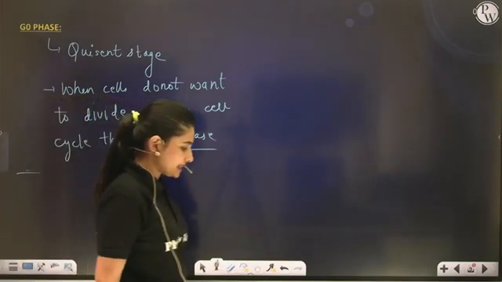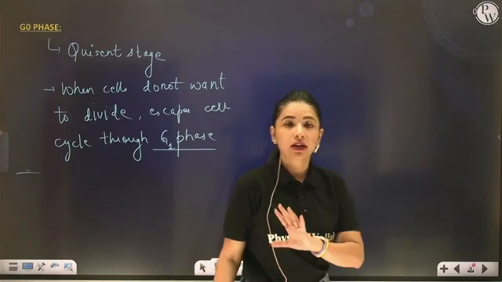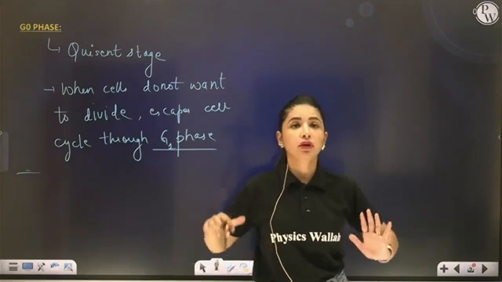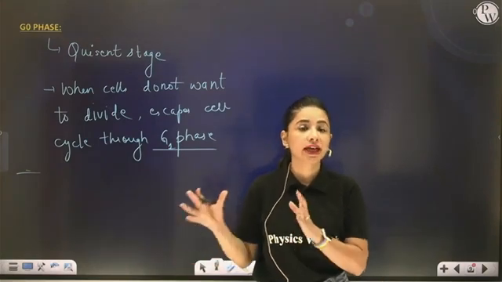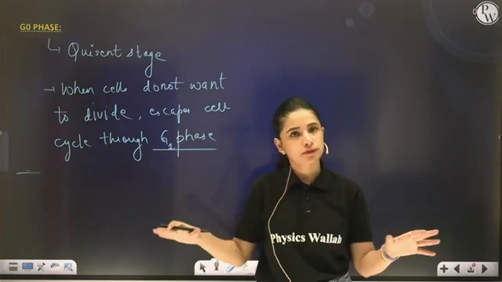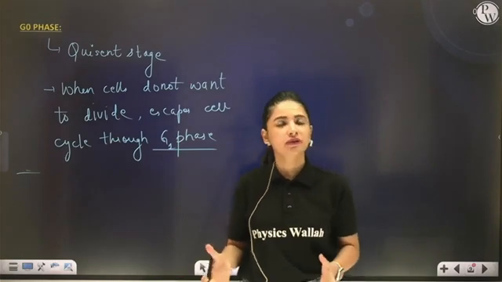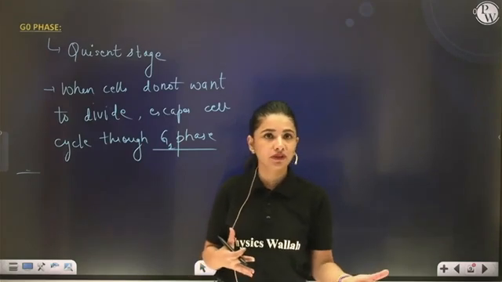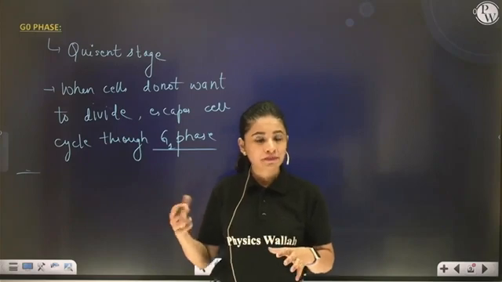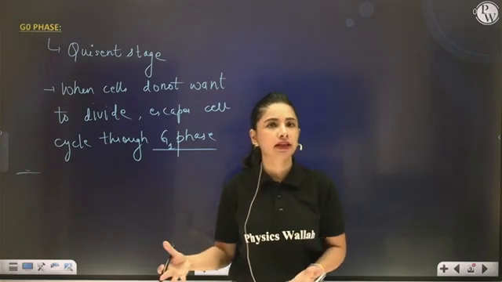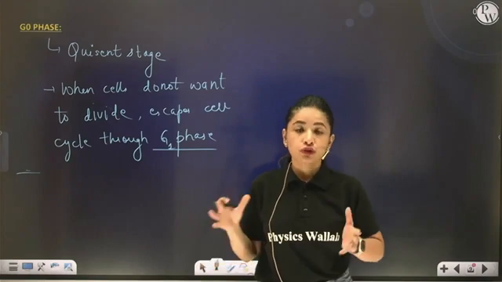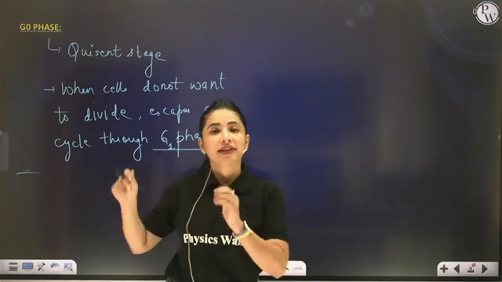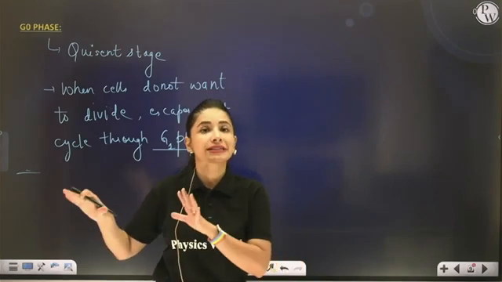Through G1 phase and enters into G0 phase. During G0 phase, the cells are not dividing. They are sort of permanent cells which have lost their capacity of division, but now they are rather performing some specific function. Now there are two types of permanent cells. You already know, you are students of anatomy, that some cells have temporarily lost their capacity of division, like for example my skin cells, and some cells have permanently lost their capacity of division. Those who have permanently lost their capacity of division, my dear student, remain in G0 phase once they enter into it.